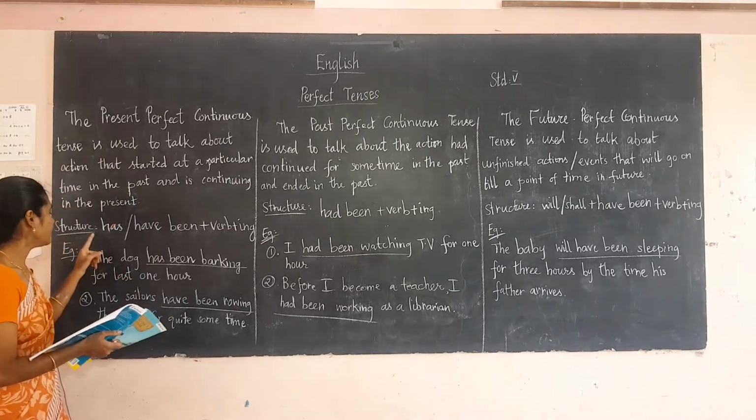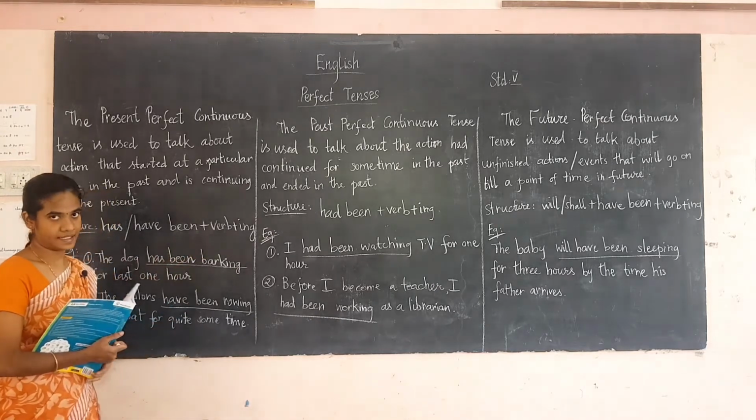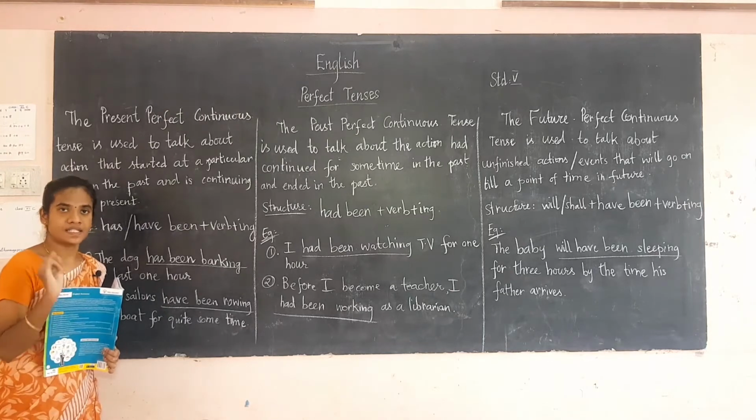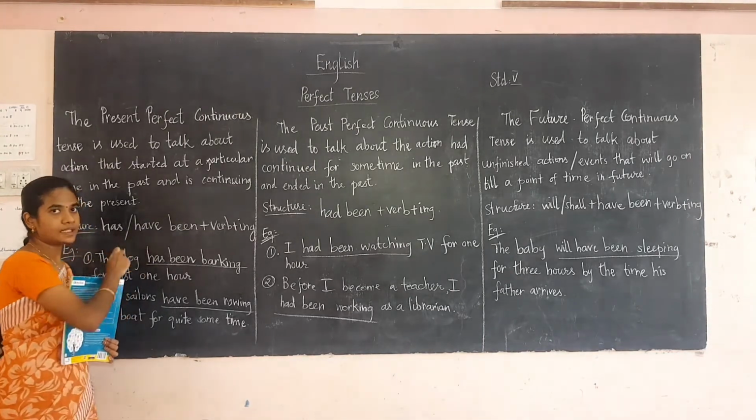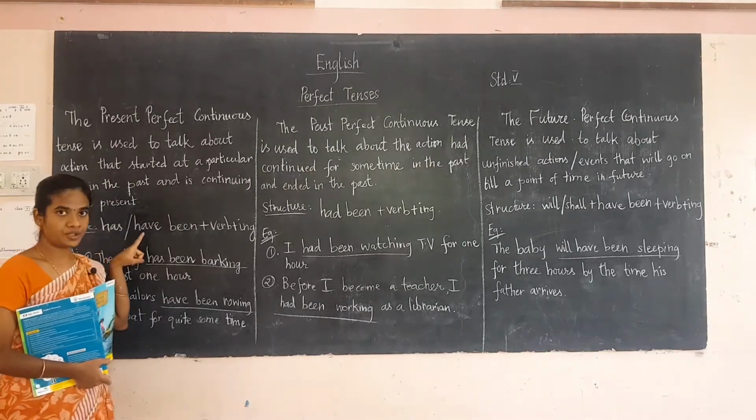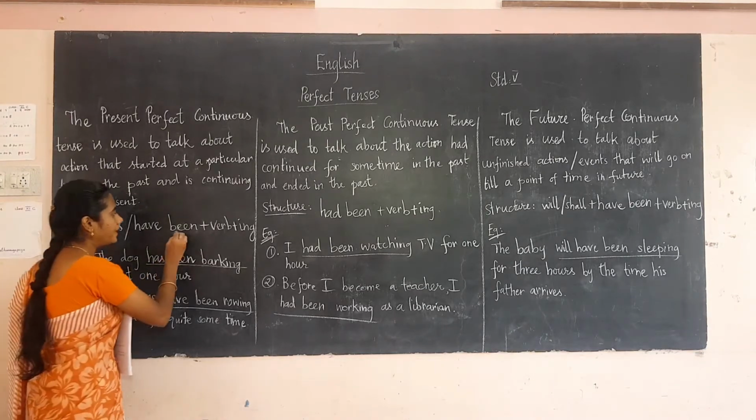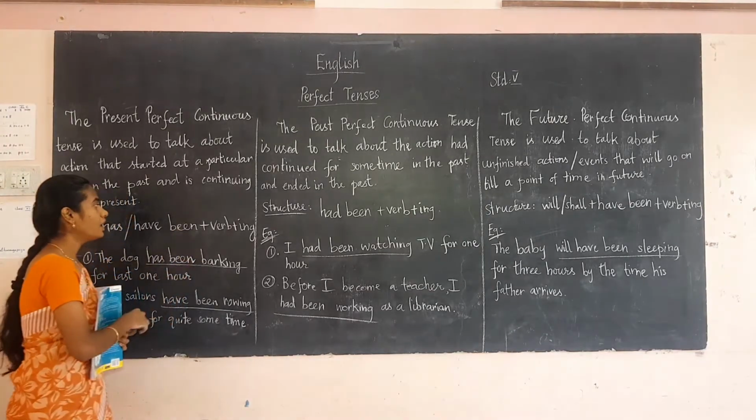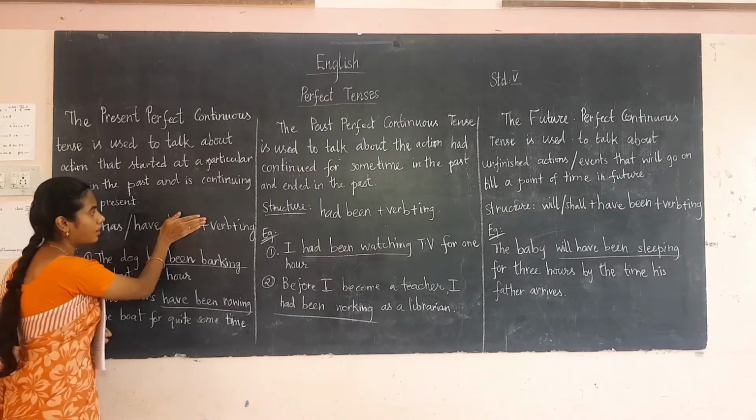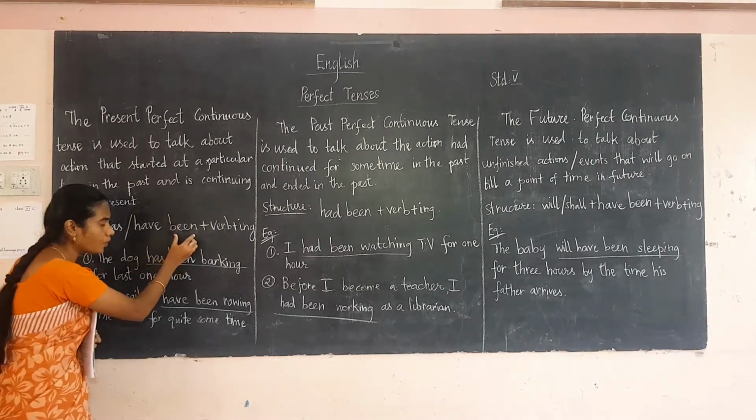Okay. The structure is has or have been plus verb plus ing. Okay. We use has for the singular subject, that is he, she, it, and for I, we, you, they, the plural subjects, we have to use have. Then you have to include been. Okay. In the previous one we have seen has or have plus V3, but here there is a change. That is, you have to include been.